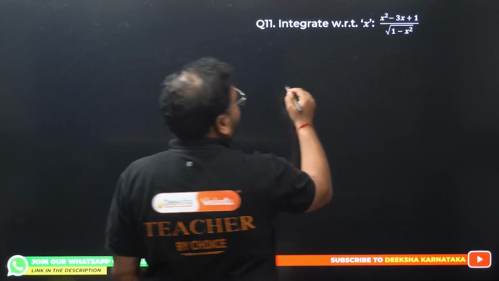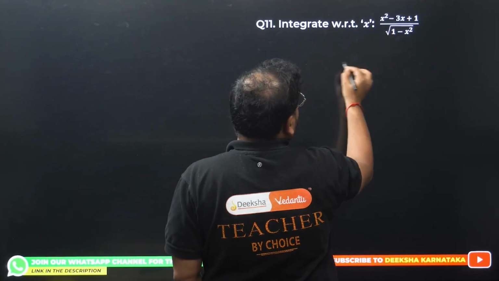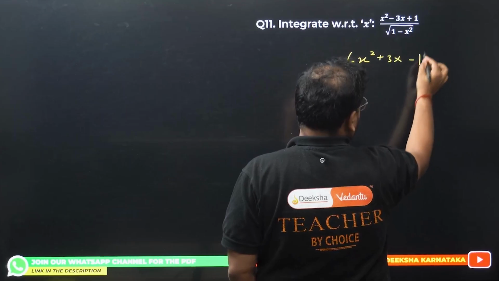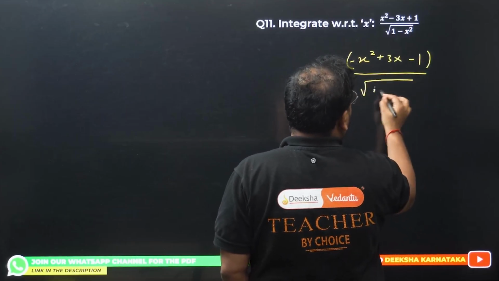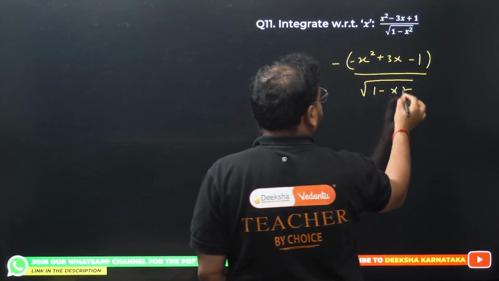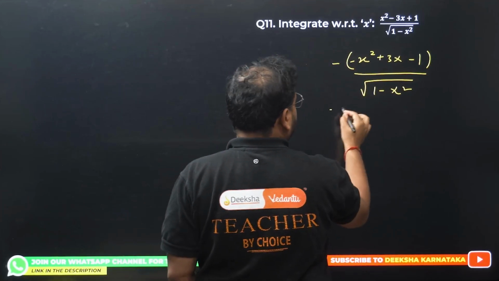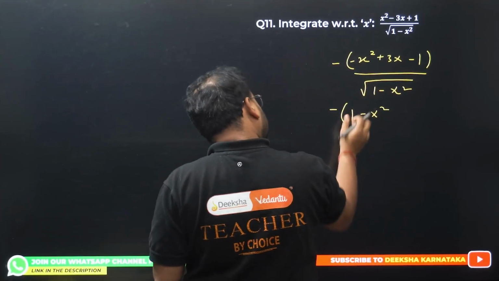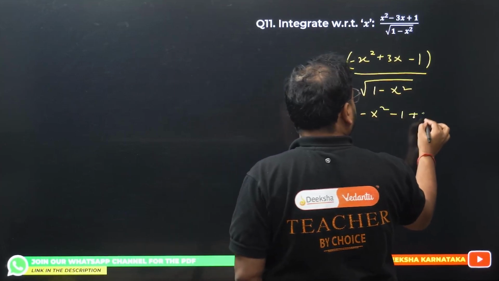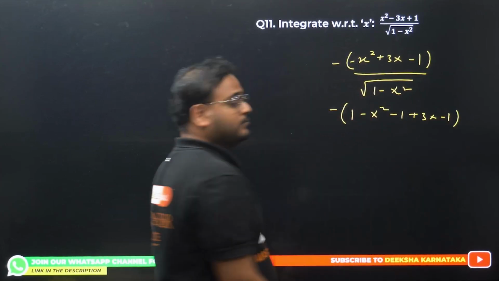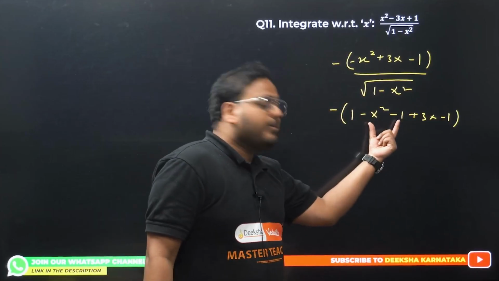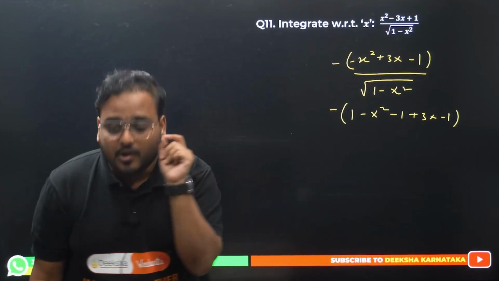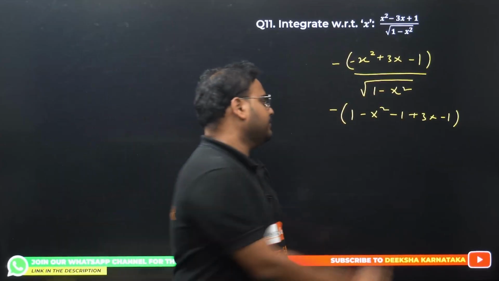Okay. Let's start. I'm going to take the minus sign common. It becomes minus sign, minus x square plus 3x minus 1 divided by root of 1 minus x square. Superb. Now I want 1 minus, right? So I'll get minus sign over here. I'll write 1 minus x square. I've taken this 1 extra. Remove that as well. Correct. This 1 and this 1 will become what? 0. Right? So no change. But I needed the 1 minus x square. So I've added 1 and removed that 1. Superb.